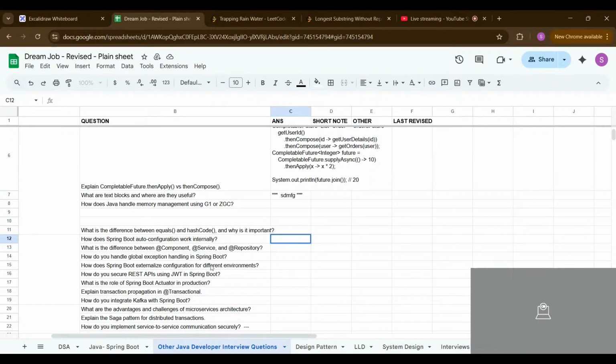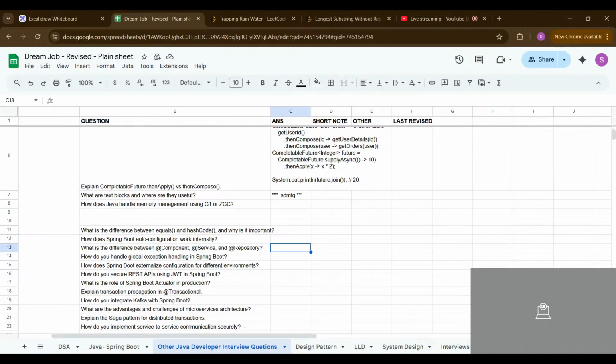Okay, and what is the difference between component, service, and repository? As you are familiar with Spring Boot, component is basically to send our request to a particular service or business logic. And service is for writing the business logic. It's not related to the client.